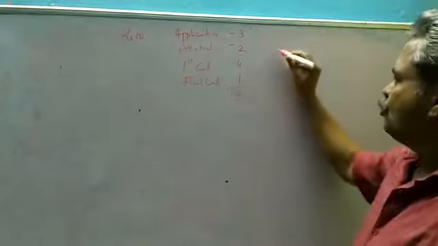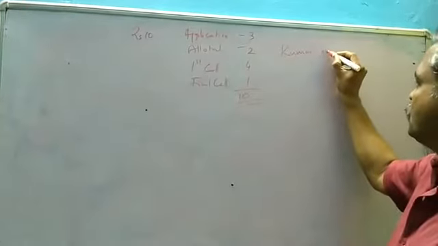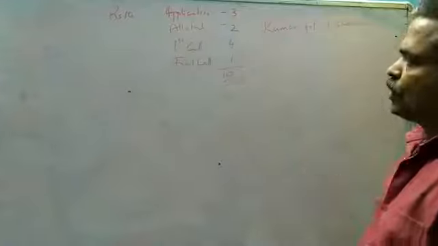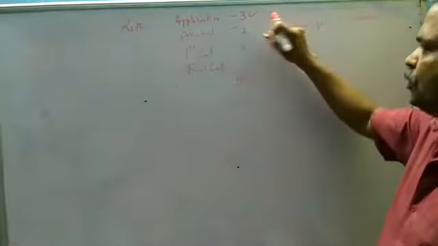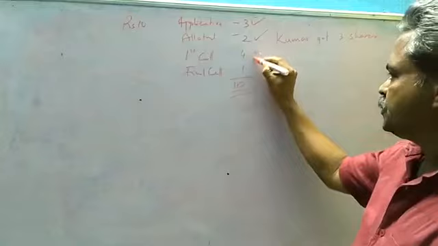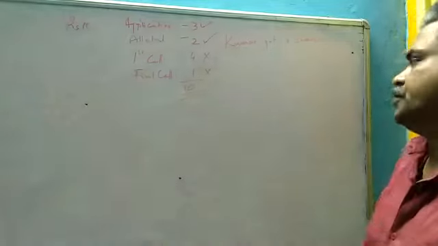And here Kumar got 3 shares. He paid 3 rupees on application and 2 rupees on allotment. He was not able to pay the later stages. This money he did not pay. So the company cancelled his share. 3 shares were cancelled.